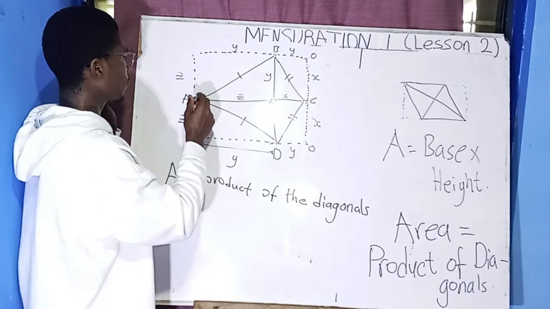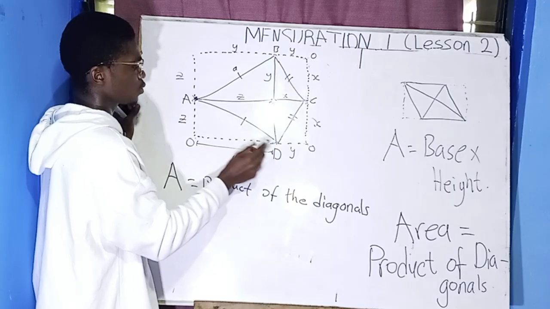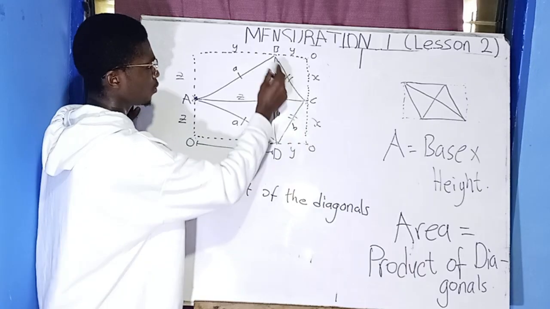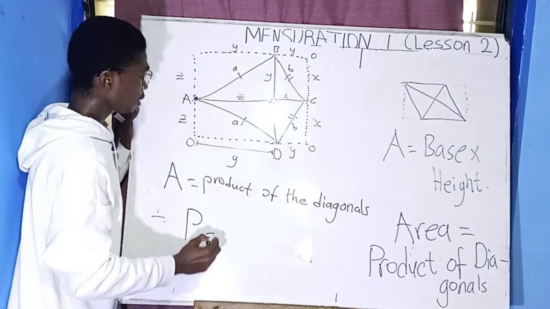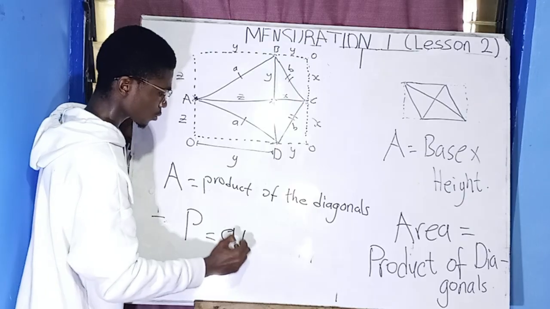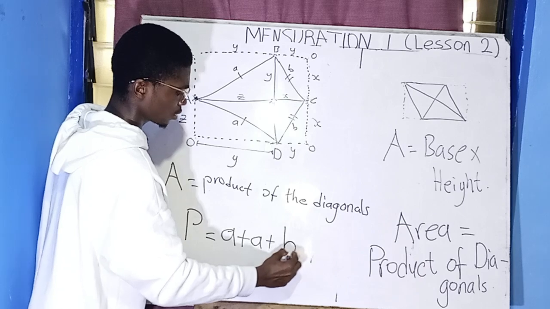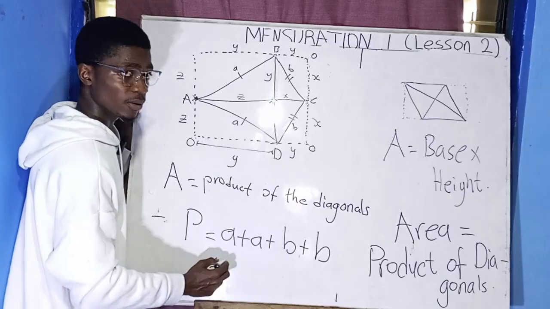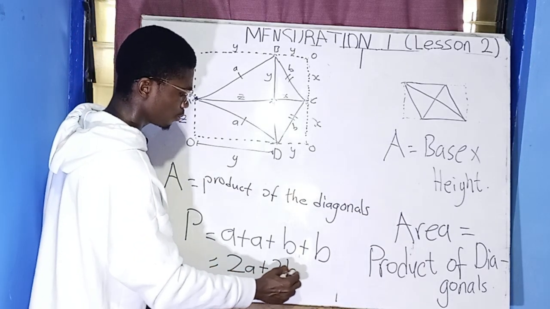So if from here to here is A, it means that from here to here too is A. And if from here to here is B, then from here to here is B. So summing up as the perimeter, we are going to have A plus A, plus B plus B. So in total, we are going to get 2A plus 2B.